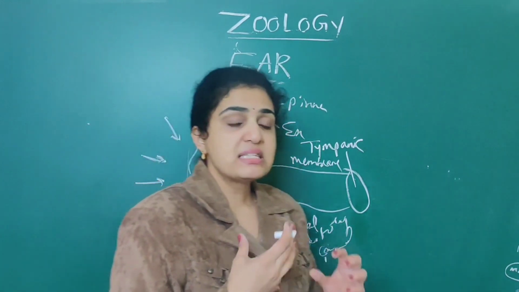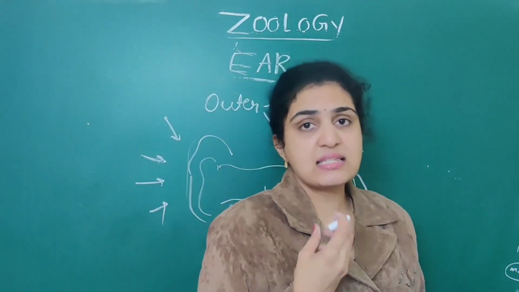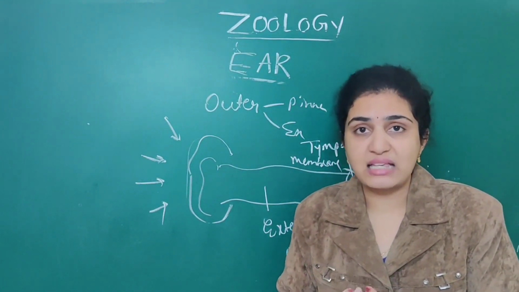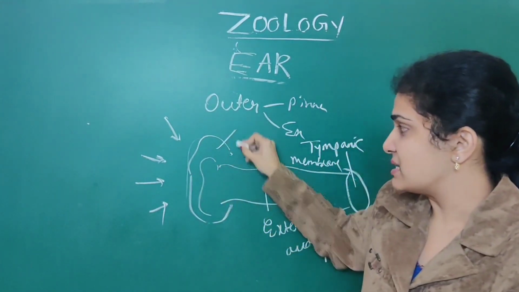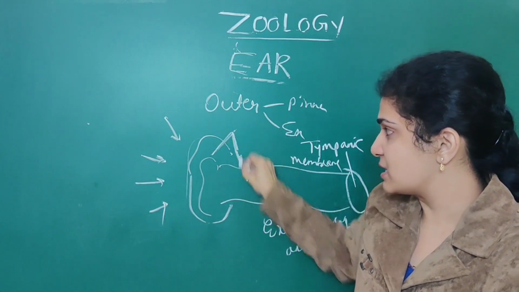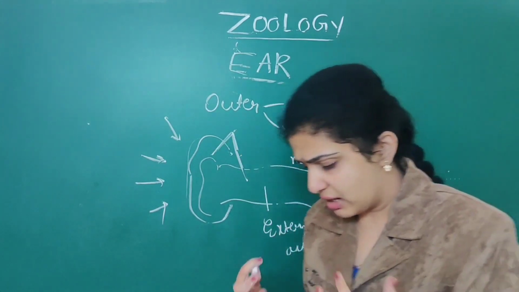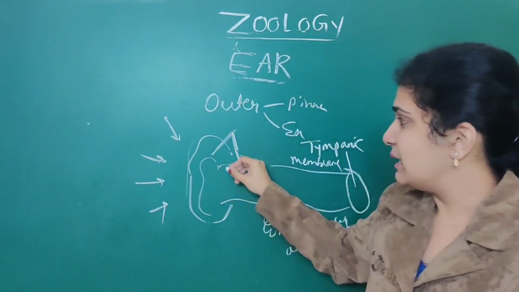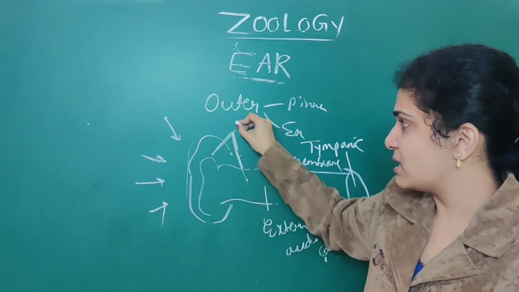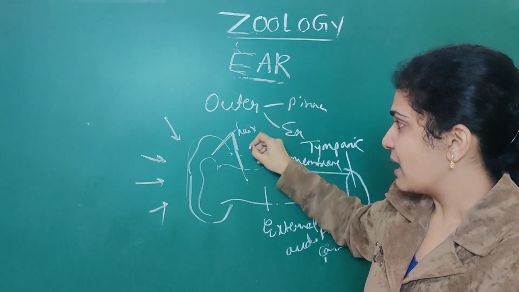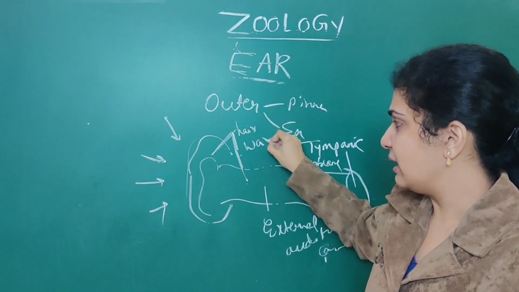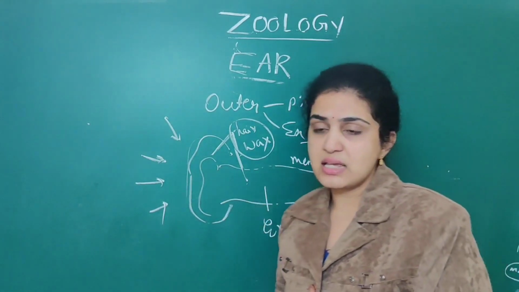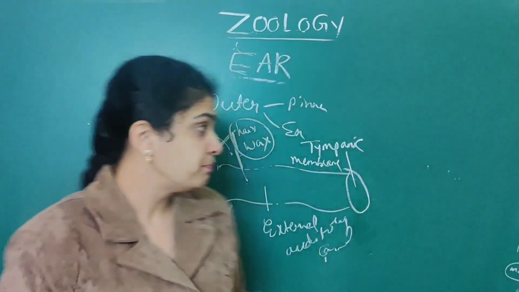Next, numerous hair cells as well as wax secreting glands are present in the pinna as well as the external auditory meatus. Where are wax secreting glands present? They are mainly present in the pinna. Hair cells as well as wax secreting glands are both present in the pinna as well as the external auditory meatus.